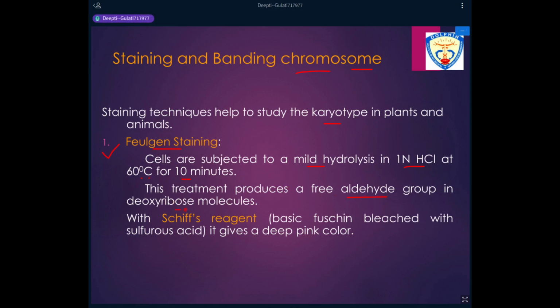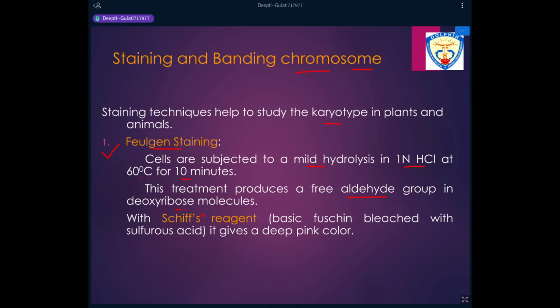So in the first step, what we are doing is we are subjecting the cells to hydrolysis in one normal HCl at a temperature of 60 degrees Celsius for 10 minutes. This treatment produces a free aldehyde group in the sugar molecule, which is a deoxyribose molecule.